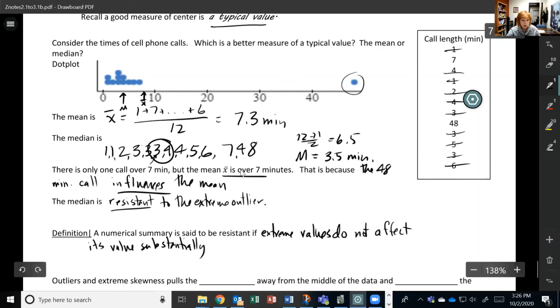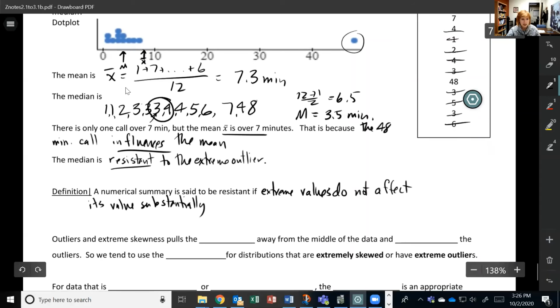Okay, so when we have data that looks like this, extremely skewed, those outliers and even just extreme skewness will pull the mean away from the middle of the data and toward the outliers. So if I have a high outlier like this one, the mean is going to be bigger than the median. If I had extreme skewness on the left side, the mean would be toward the left and it would be less than the median.